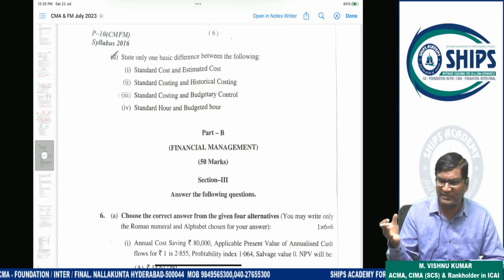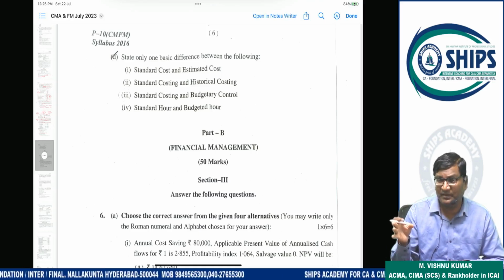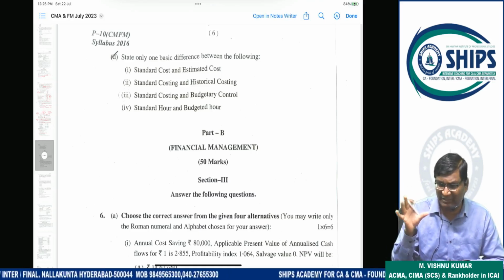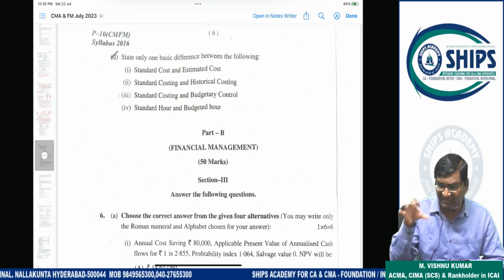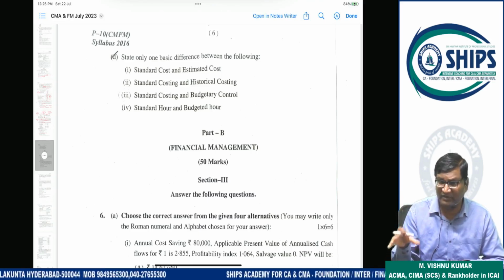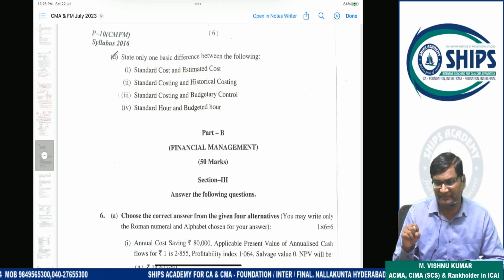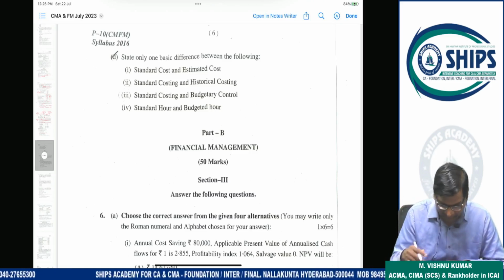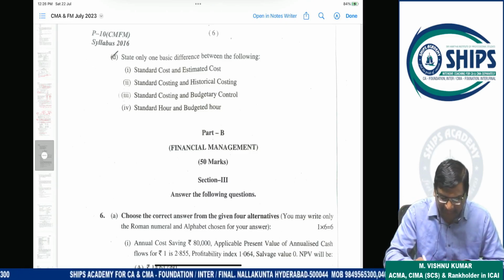Budgetary control is the forecast and estimations which are generally incorporated in one budget. Okay. So on the basis of standard only, budgets will be prepared. That's it. Standard hour, budgeted hour.